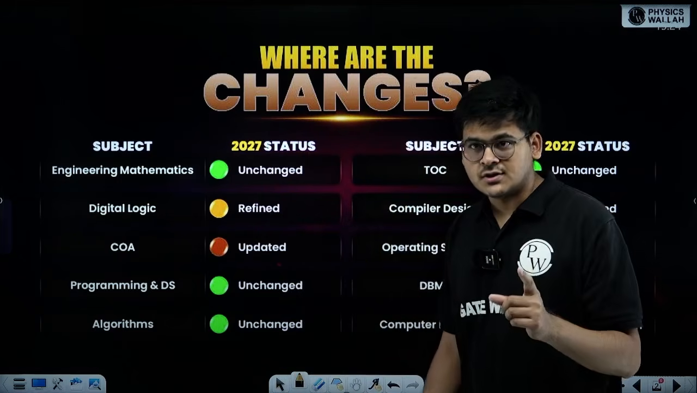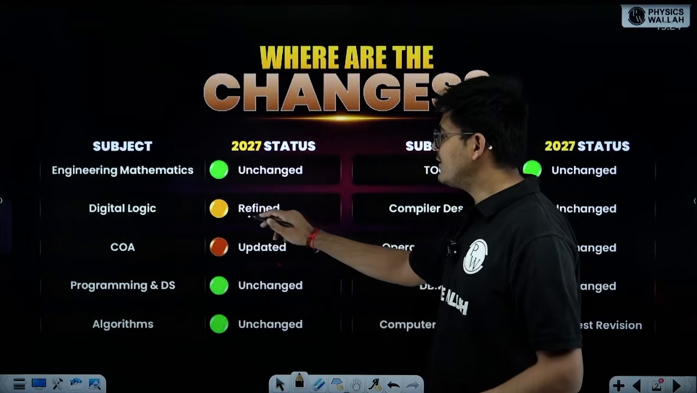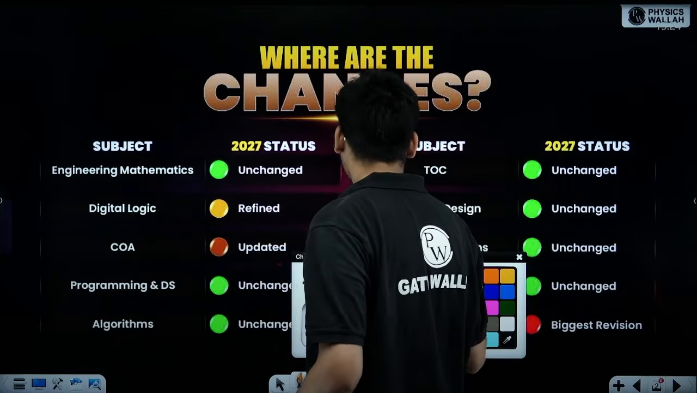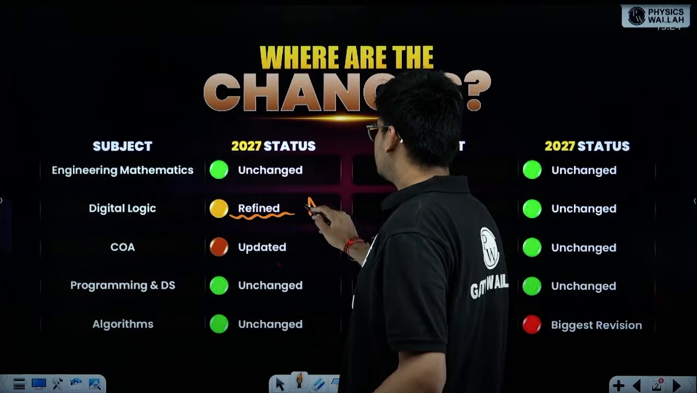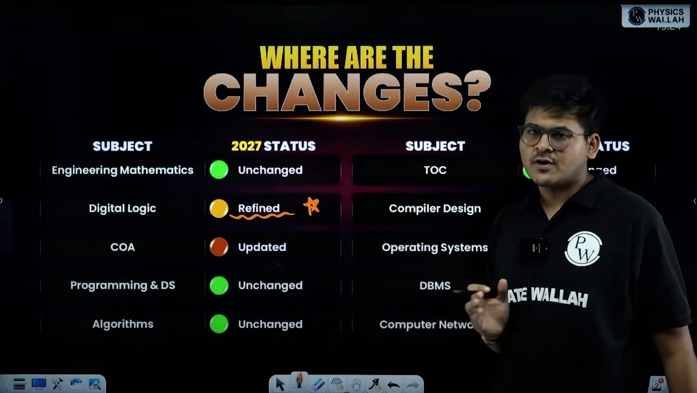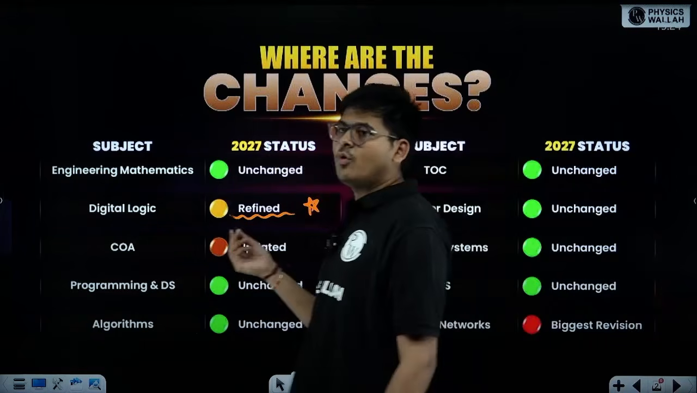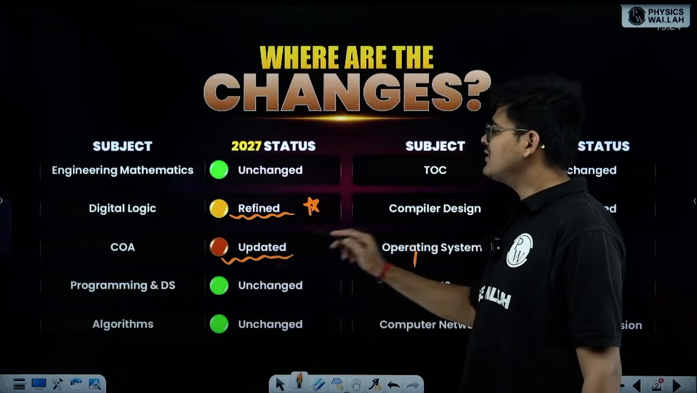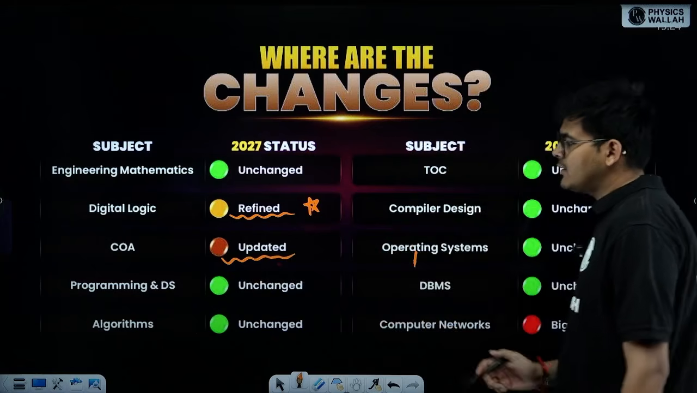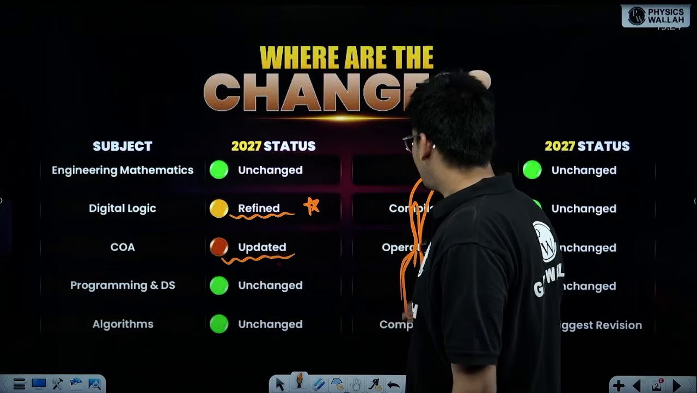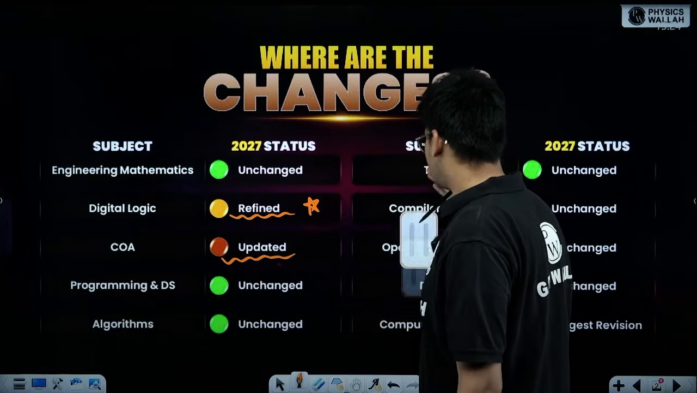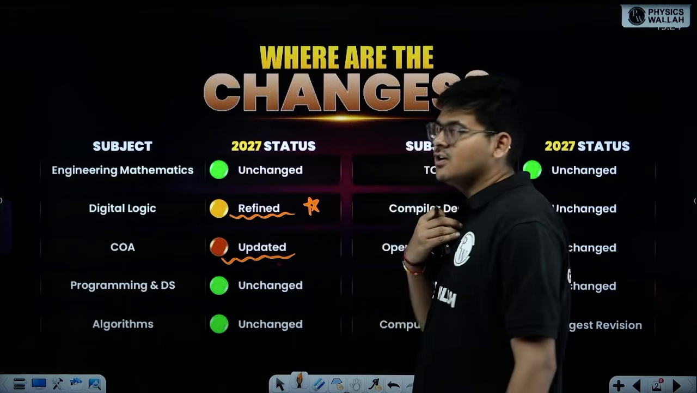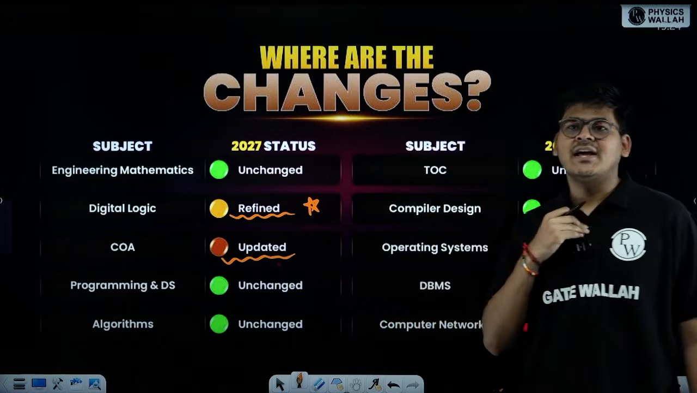Talking about digital logic, yes, there has been some refinement in digital logic. I'm going to talk about that in a very short span of time. Then we have COA, computer organization and architecture. Again, there has been a minor change in it. We'll talk about that. Talking about computer programming and data structures, has there been any changes? No, there has not been any change in this.